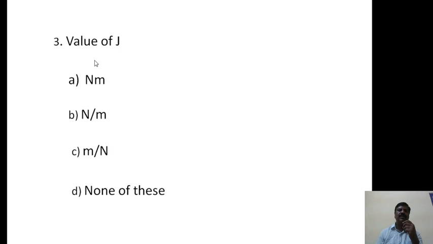Then third question: the value of J is nothing but A, Newton meter; B, Newton per meter; C, meter per Newton; D, none of these. I will give just 10 seconds. You have to choose the correct option.